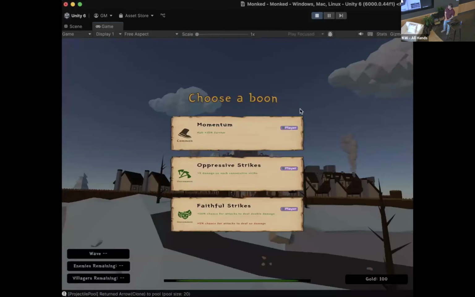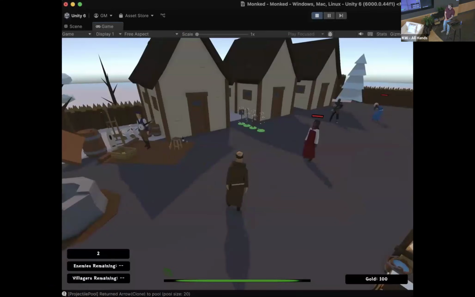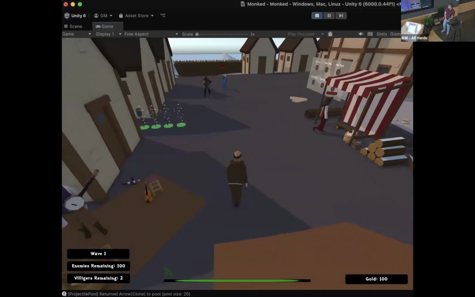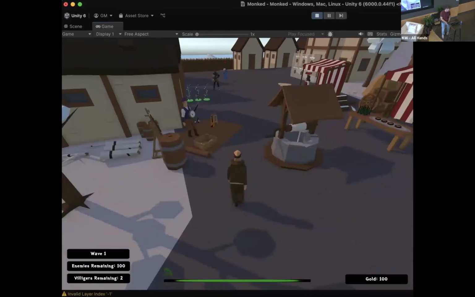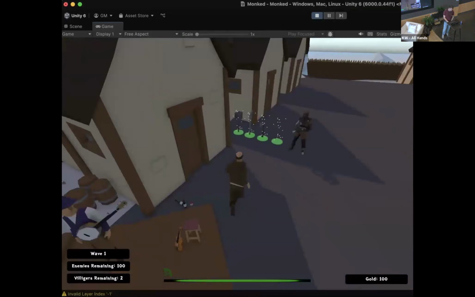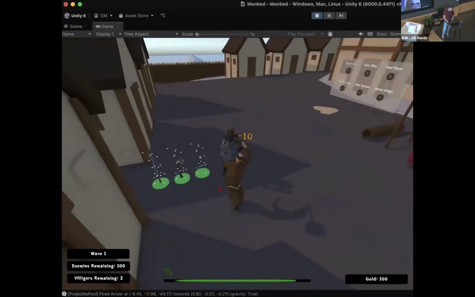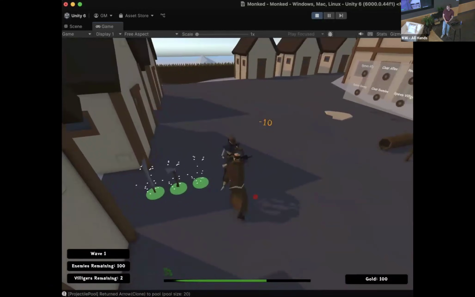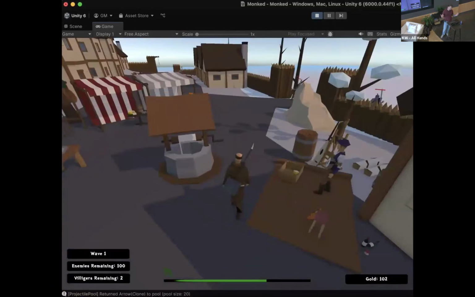Here we are in the game. I've selected a boon. Here's my monk. Here's my lovely archer. He's not doing great. He is not doing so great. Doesn't seem to be animating very well. And then I'm going to try to kill him right here. Also does not seem to be going that well. So, it's a one-shot prompt. Maybe there's a couple things to work on.